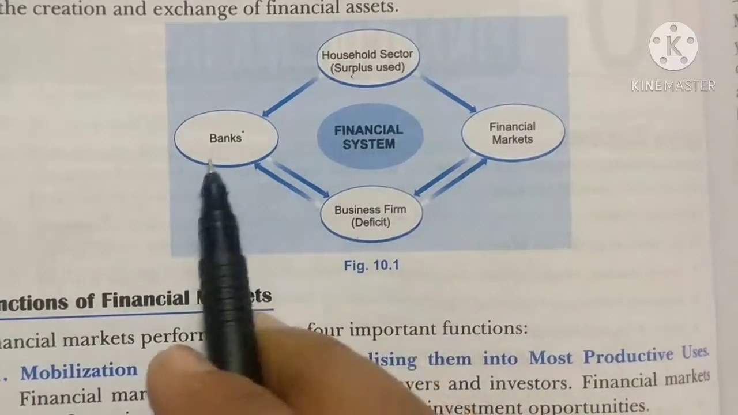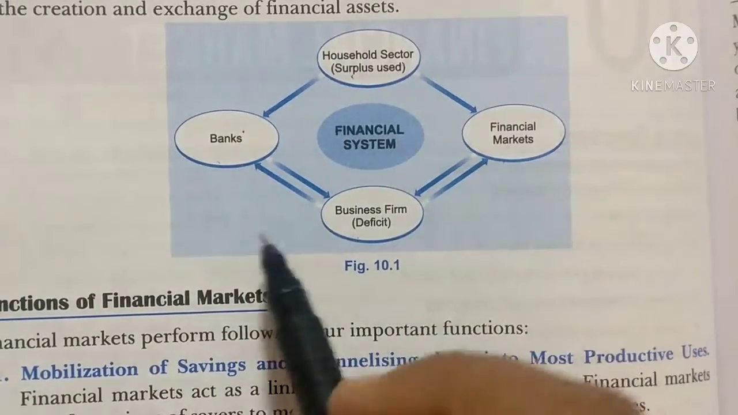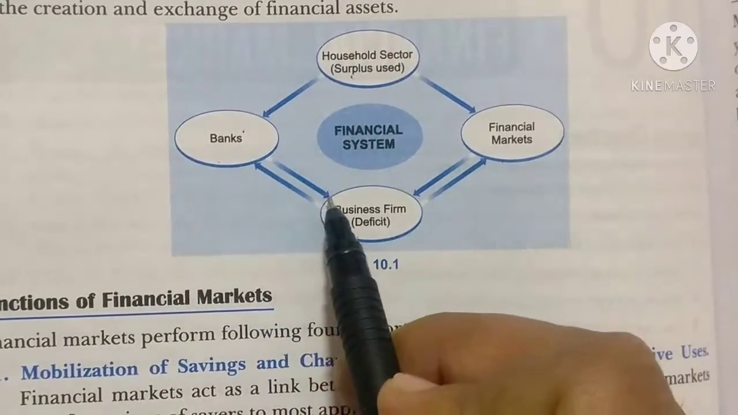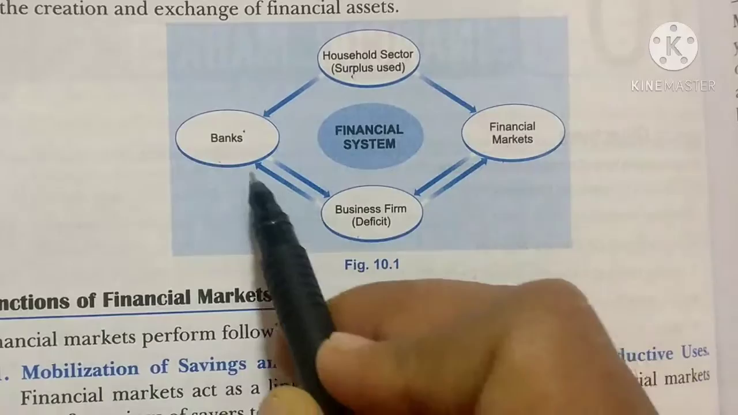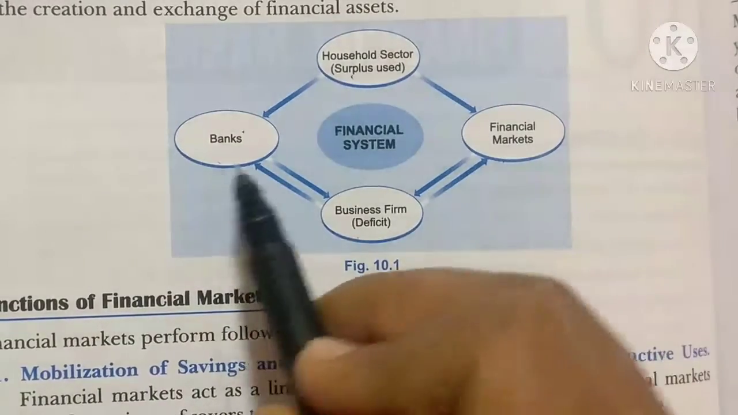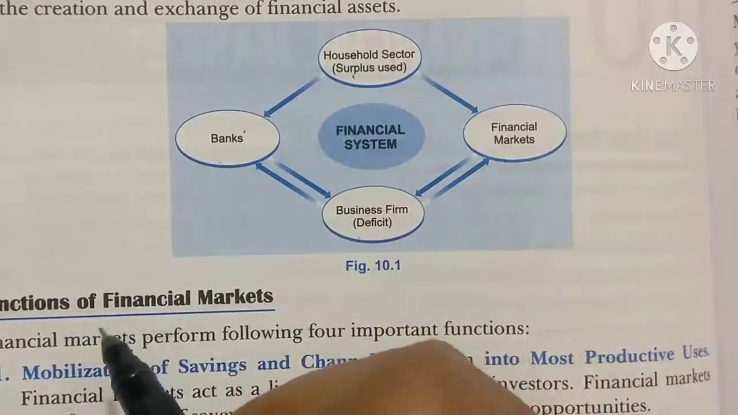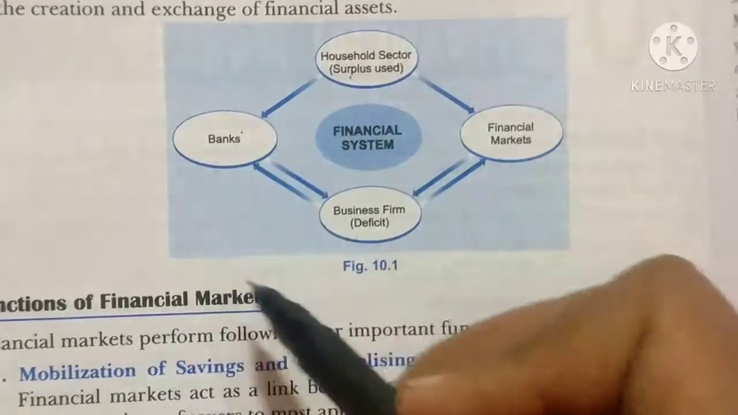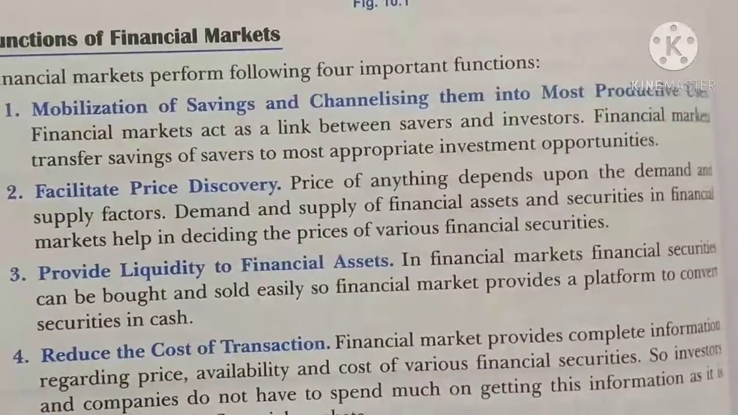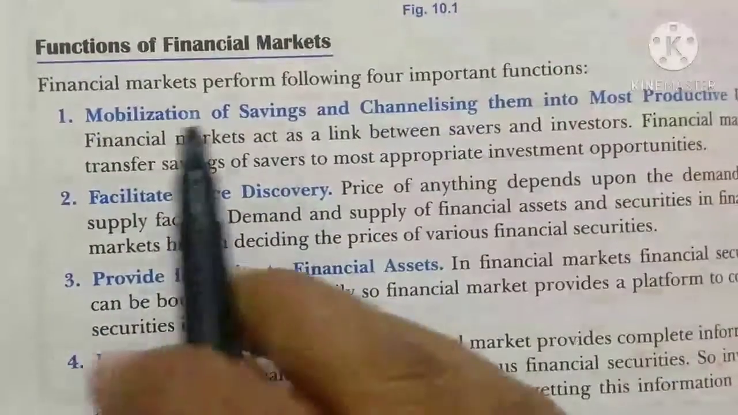In return, both banks and financial markets are doing what? They are lending their money to whom? To deficit units. Then you can see this arrow is going back, because they have to return this money with the interest amount to the bank and to the financial market, and then they can return that money to the household sector. So in this way this financial market is working. Now what are the functions of financial market? So what is the first function of financial market?